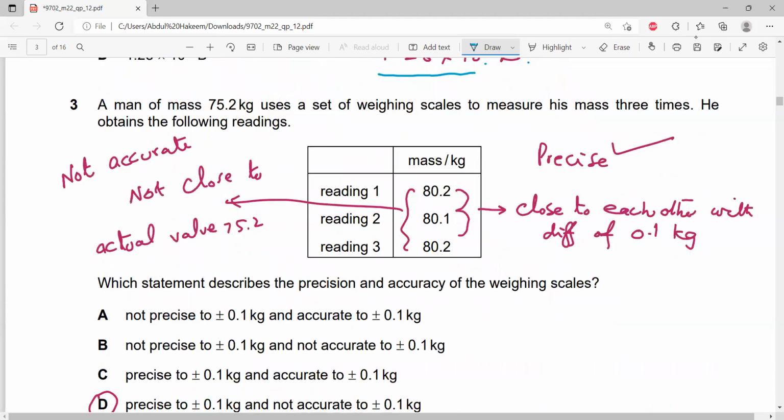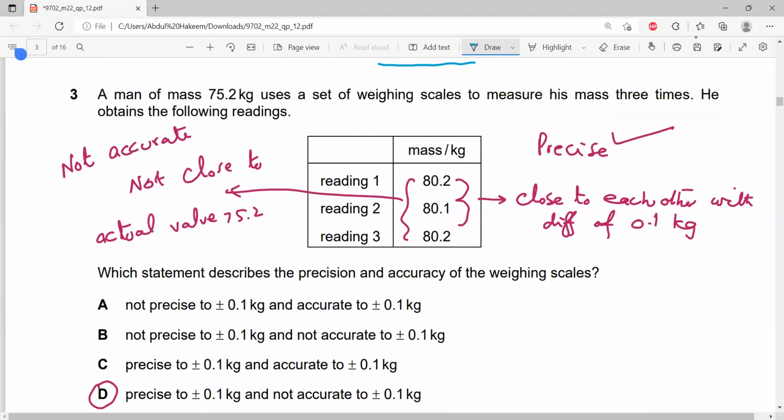Now come to the third one. A man of mass 75.2 kilogram. This is the actual mass of the man, so this is the true value. He uses a set of weighing scales to measure his mass 3 times. He obtained the following readings: 80.2, 80.1, 80.2, readings 1, 2, 3. Look, these readings are close to each other. The only difference is 0.1, either plus 0.1 or minus 0.1. So these readings are very close to each other, with a difference of 0.1 kg.